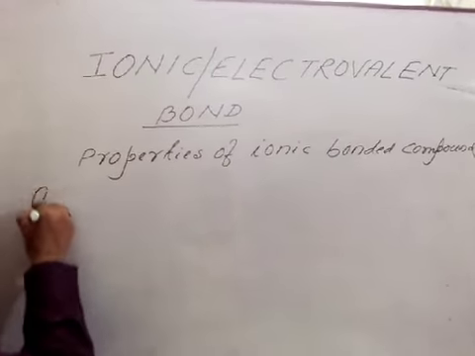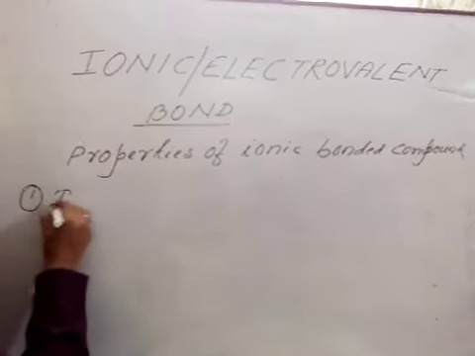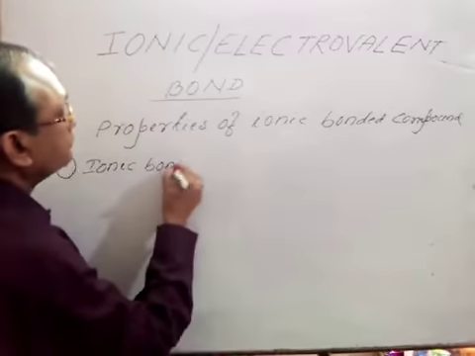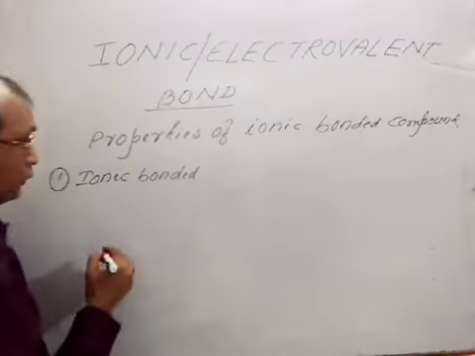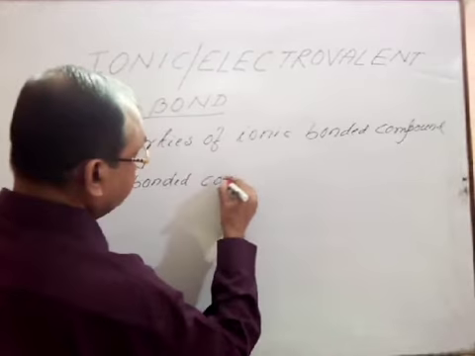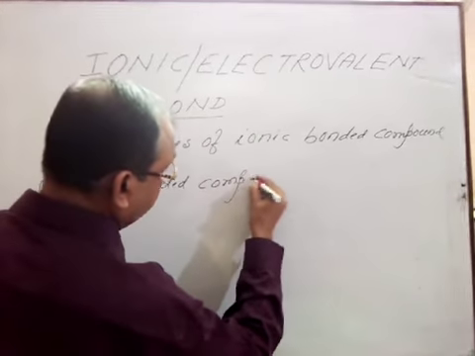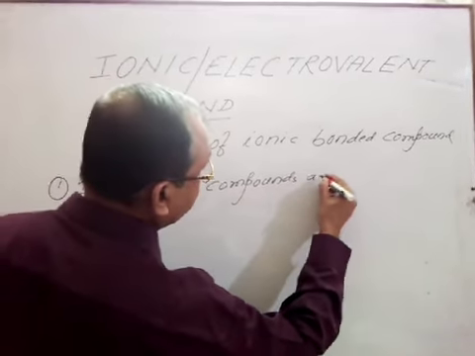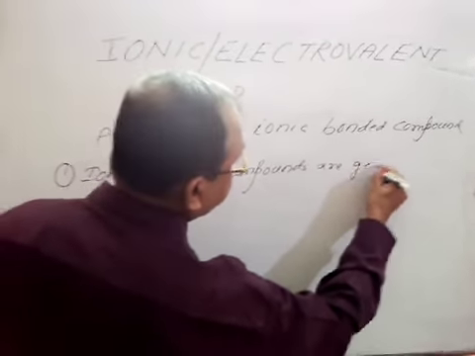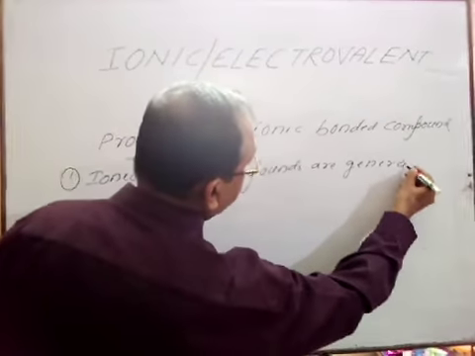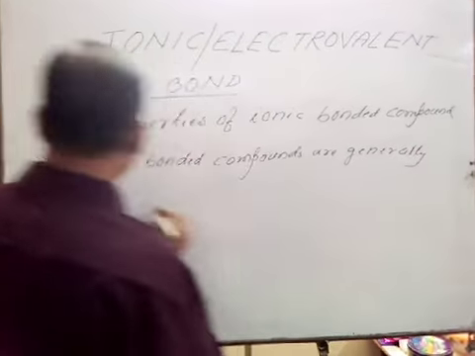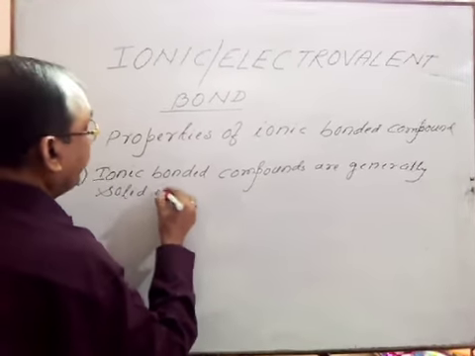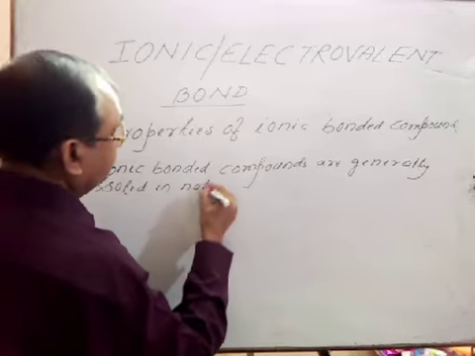Number 1, ionic bonded compounds are generally solid in nature.